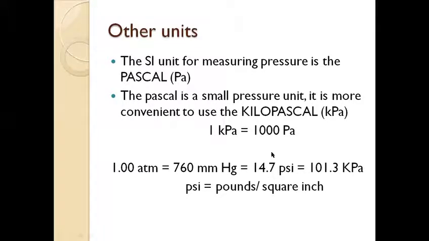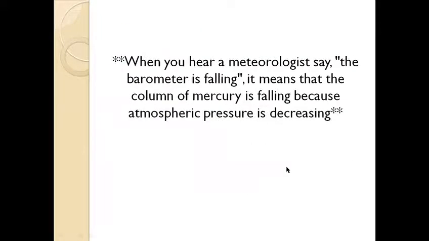And sometimes it is also measured in pounds per square inch, just like this one, 14.7 psi, which means pounds per square inch. This is a unit which is used when we have to check the pressure in the tires of our vehicles. So there the pressure is measured in psi.